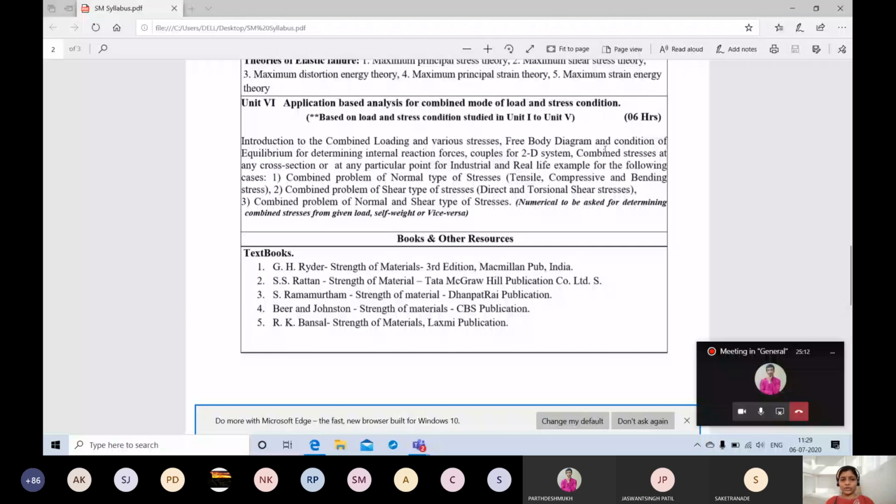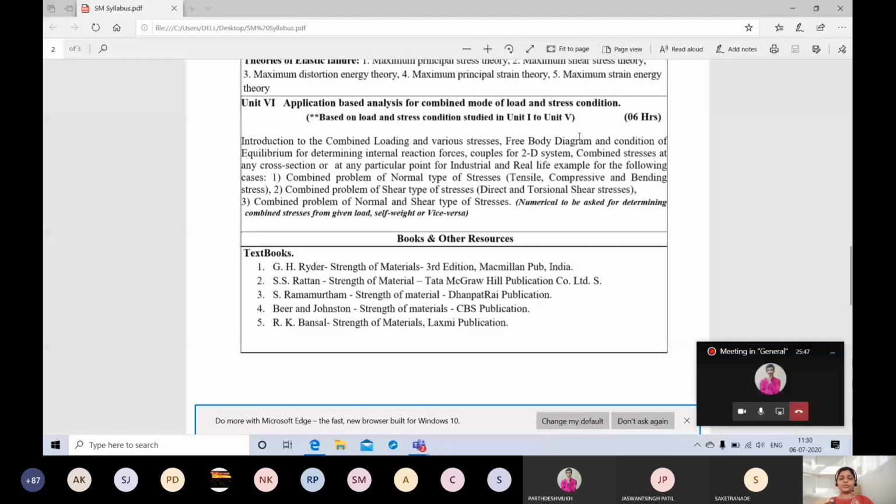And you can just go through unit 6 here now. Free body diagram: whatever component is given, we have to convert it into a free body diagram, depending upon the different types of load acting on it. And as I told you, there are different types of stresses. When we start with unit 1, we will go into detail. Unit 6 is the combination of all different types of stresses. Just an example: there is a tensile stress, a compressive stress, a bending stress, different types of axial stresses, and definitely the principal stresses also, and shear stress, the direct and torsional stresses.